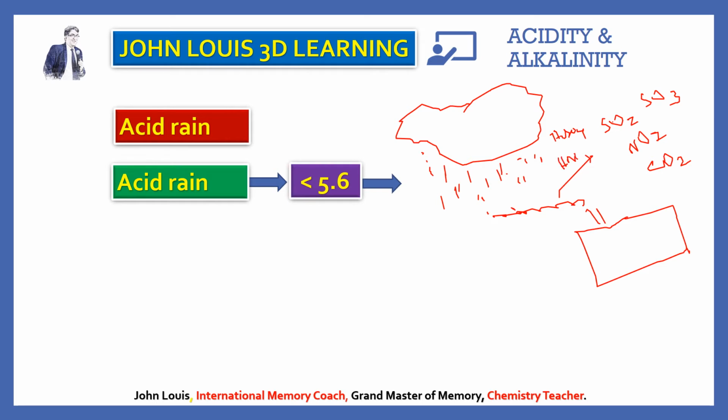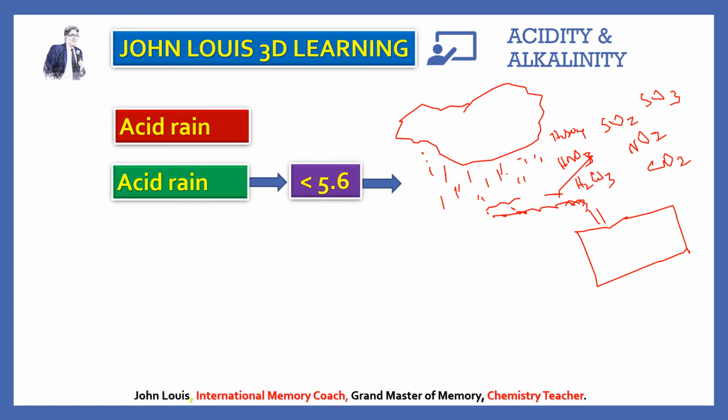Nitrogen dioxide reacts with water and forms nitric acid, HNO3. Carbon dioxide forms carbonic acid, H2CO3. So when the oxides of nitrogen, sulfur and carbon in the smoke given out by the factories are more, they react with the rainwater and form acids.